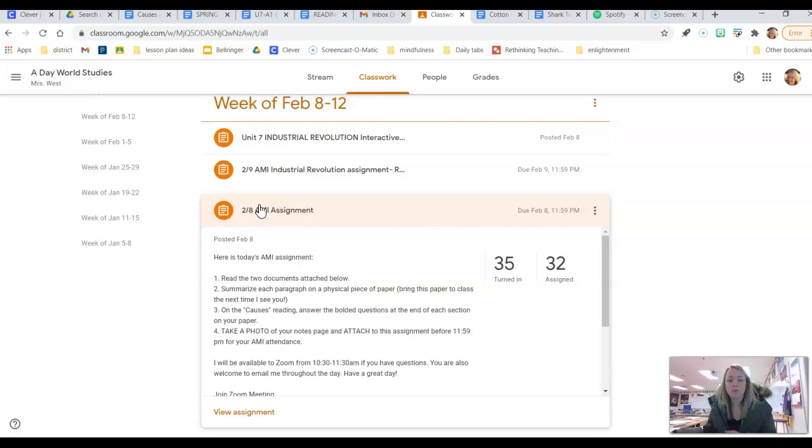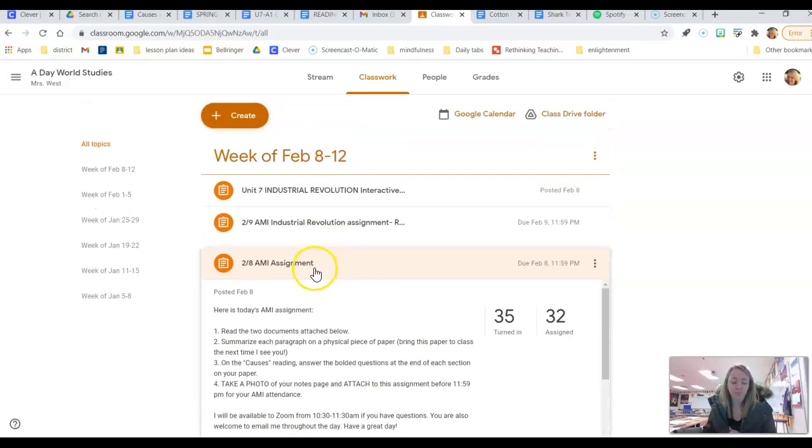We wanted it on notebook paper because a lot of you are just copying and pasting material into a document or into your interactive notebook, and you're not actually reading it, you're not even processing it, and therefore it's not helping us when we get ready to prepare for the test. So we really wanted you to write it on notebook paper, take a picture of it, and attach it to Monday's assignment. If you have not done that yet, you need to make sure that you do that first.